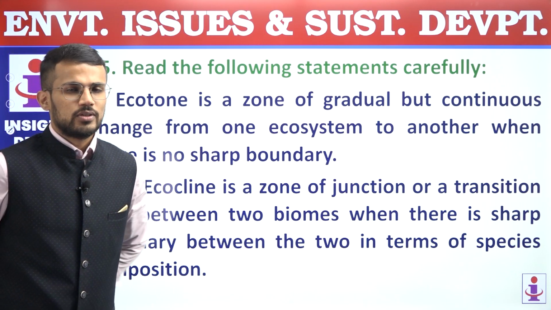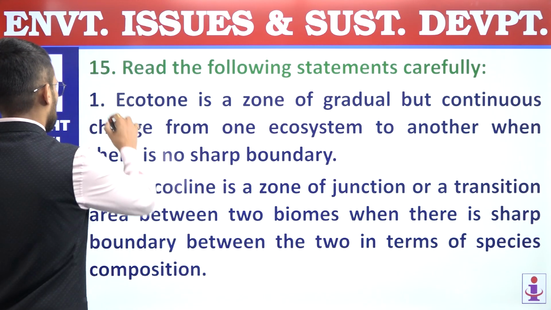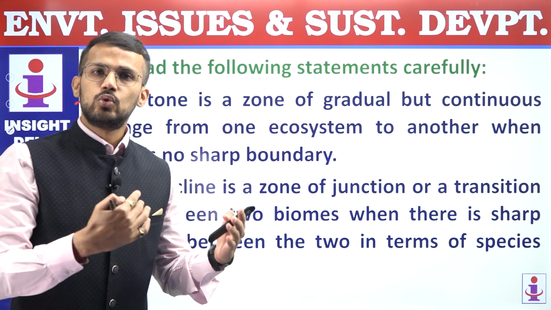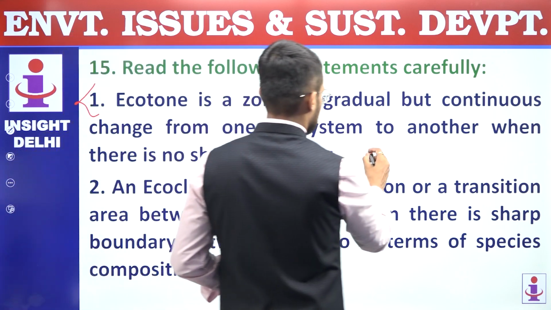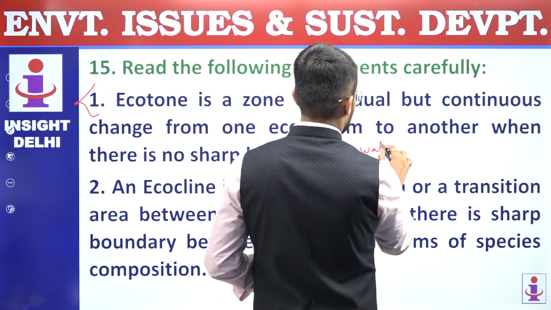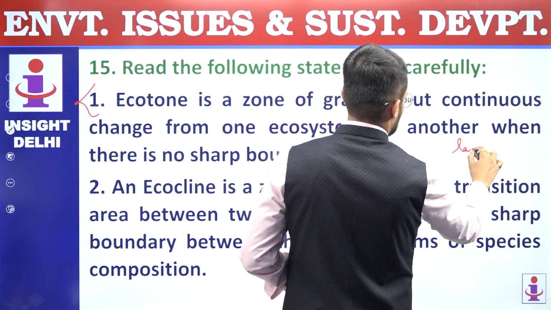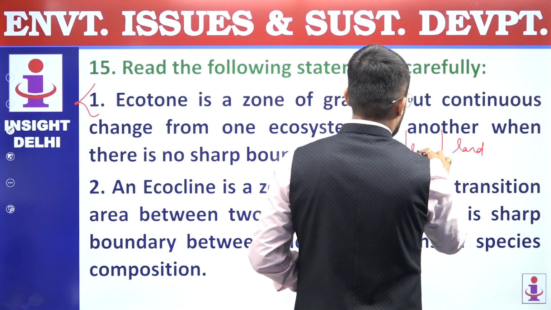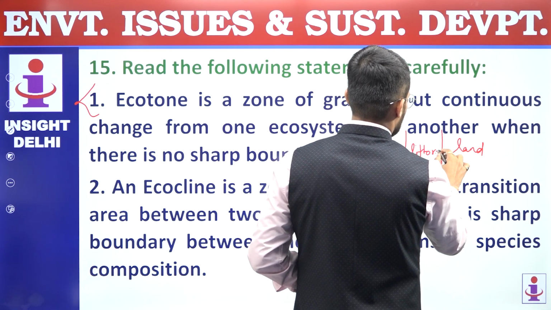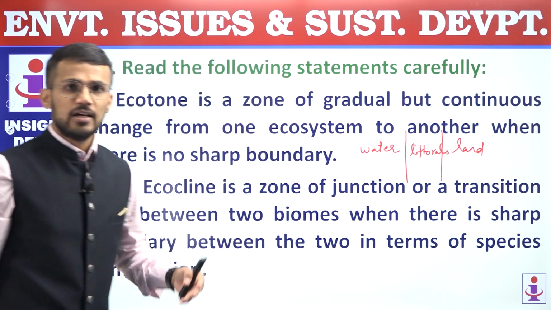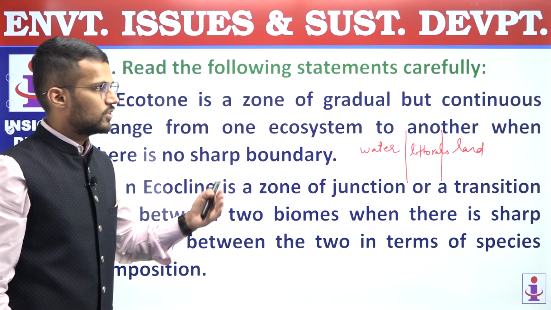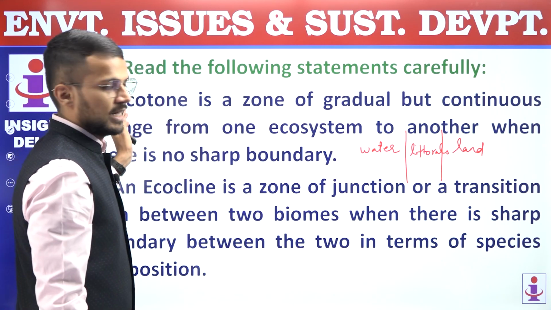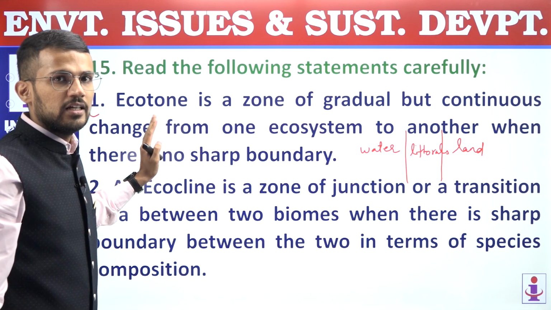boundary. So this statement is an incorrect statement because we know that ecotone is a zone of transition between two ecosystems, right? For example, there is water present here and land present here. So these are two different ecosystems. So in between them, we will have littorals. So these littorals can be considered as ecotone. It is a zone of transition between two ecosystems, and that's why the first statement is an incorrect statement. It does not define ecotone.